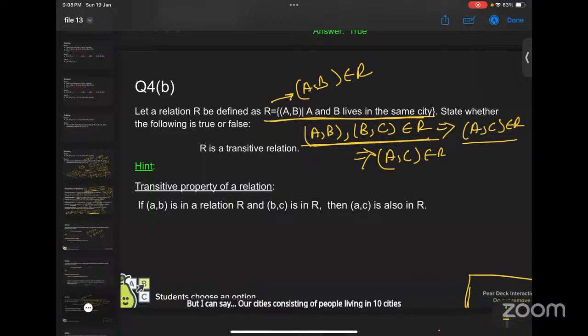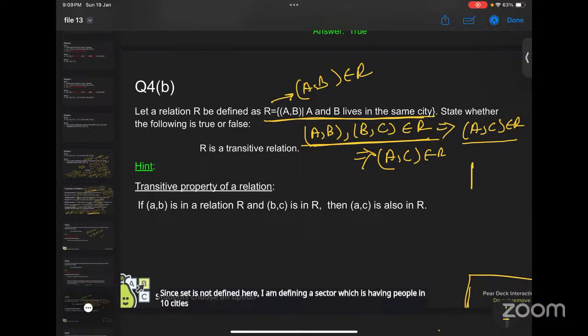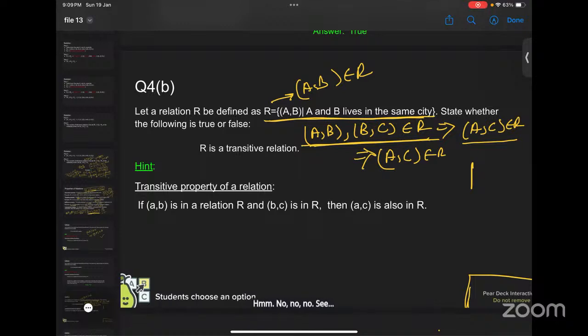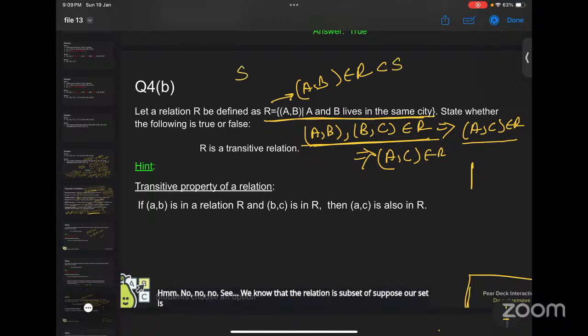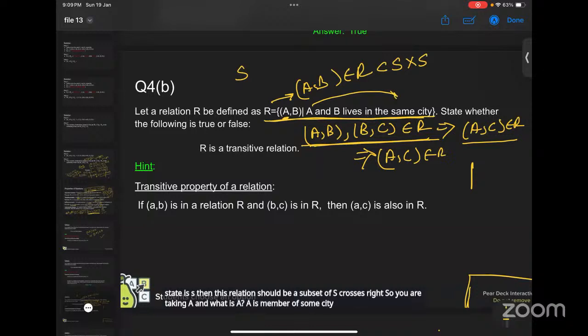Can you repeat? Since the set is not defined here, I am defining a set which has people in 10 cities. Different, I mean, 2 cities maybe. No. See, what we know is that the relation is a subset of, suppose our set is S, then this relation should be a subset of S cross S, right? So you are taking A, and what is A? A is a member of some city, right?